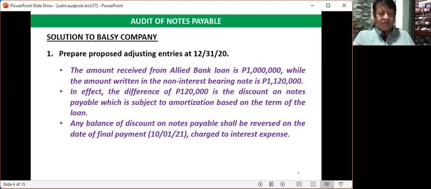So how are you going to present the discount on notes payable? It is presented in the statement of financial position as a deduction from the liability of notes payable. Any balance of discount on notes payable shall be reversed on the date of final payment on October 1, 2021, charged to interest expense. That is how we use the discount on notes payable.